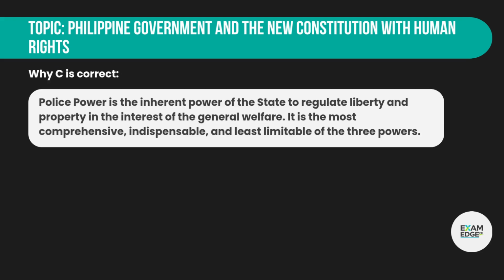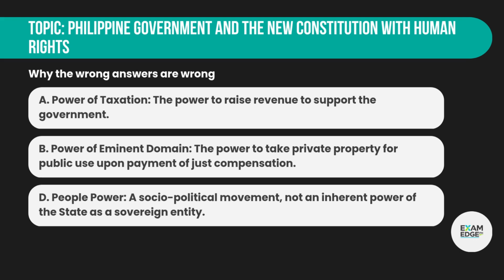Correct answer: C. Police power. Why C is correct? Police power is the inherent power of the state to regulate liberty and property in the interest of the general welfare. It is the most comprehensive, indispensable, and least limitable of the three powers. Why the wrong answers are wrong?